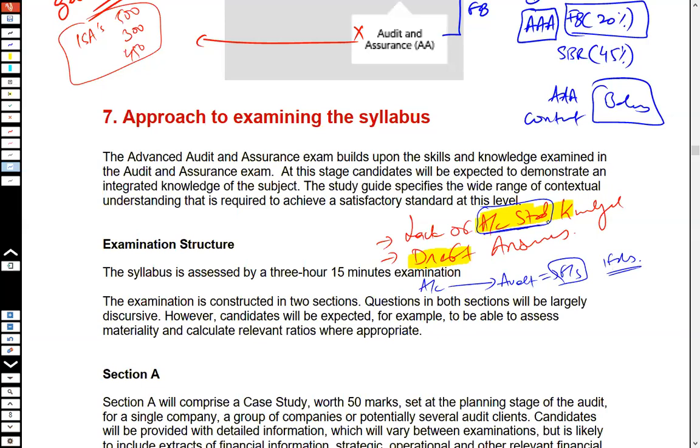Now, there could be two or three types of students. One, who have not attempted SBR at all. There would be students who would be attempting SBR plus AAA in this exam. And there would be a third category of people who have already done SBR and are now on to AAA. Ideally, if you are from the first category, you would have to work a bit hard, because you need to cope with the accounting standard knowledge before you will be able to attempt this paper.